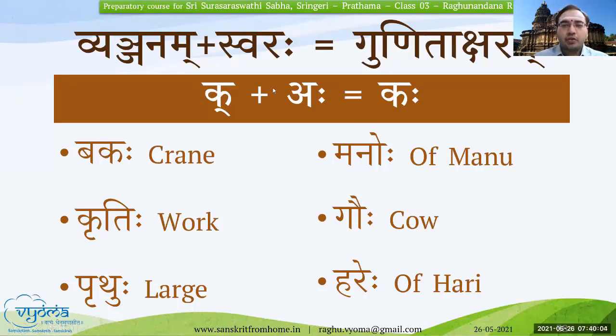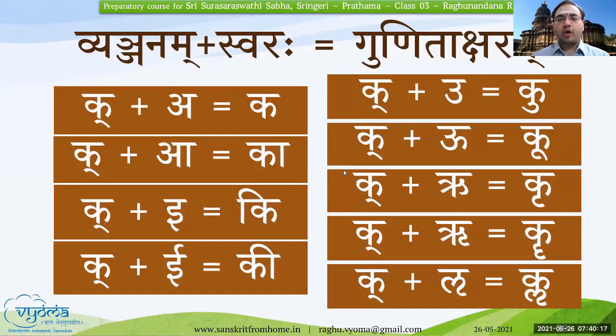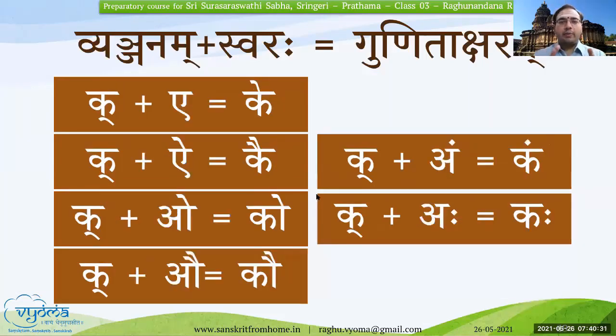Okay. So this completes the Gunitaksharas for the letter ka, kakara. For letter ka, we have learnt the Gunitaksharas. Now let us see them all in one place. Hope you have noted down in your notebook all these 15 Gunitaksharas for the 13 swaras and 2 ayogavaha, that is anuswara and visarga. I'm just flashing this so that you will be able to see that and check whether you have written it correctly. We will just touch upon one important concept of how to write these, and then we will conclude today's class.